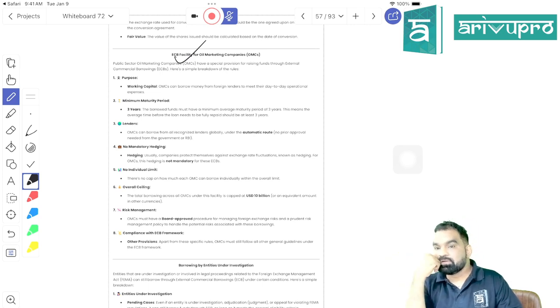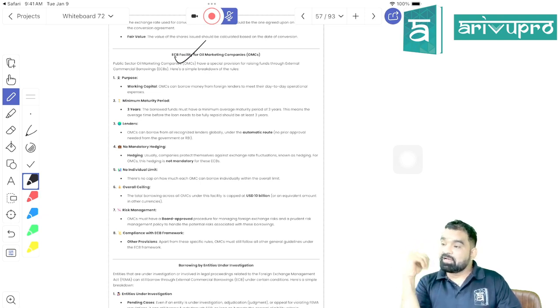Third one is, what is the eligible borrower? Fourth one is, what should be the minimum average maturity period? 3 years. In other cases, 1 year, 5 years, 7 years, and 10 years, right? Right. Next, you cannot use it for certain purposes. Next,